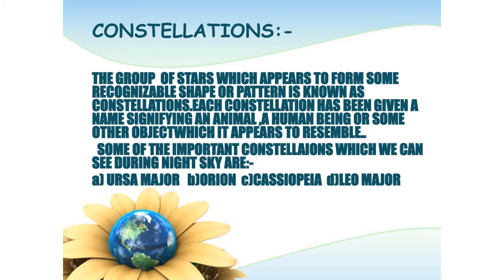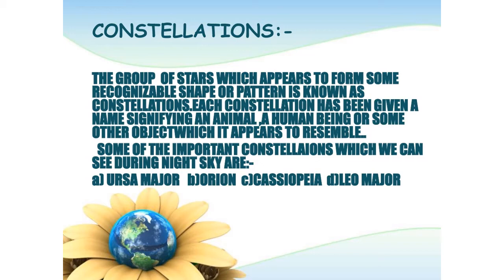But if you have gone earlier, or if you go in the future to mountain areas, if you see the night sky, generally we can see a clear view of these constellations over there. A constellation is a group of stars which resembles either a human or an animal.